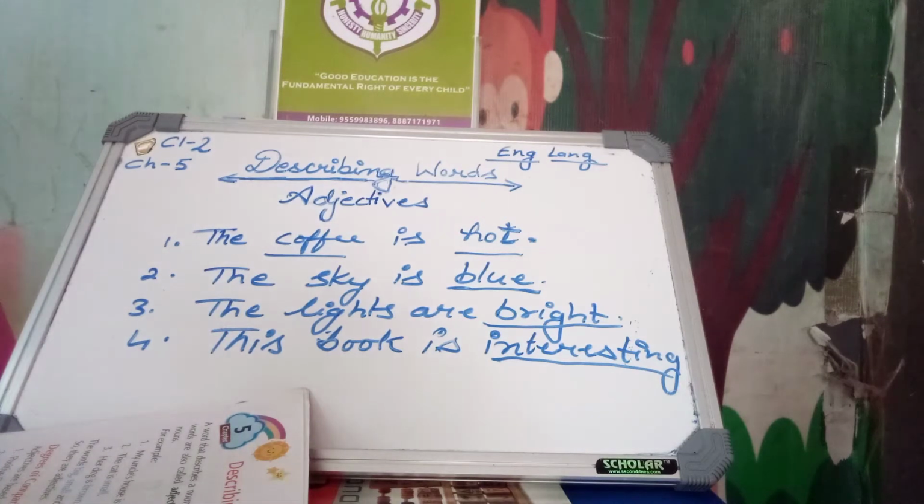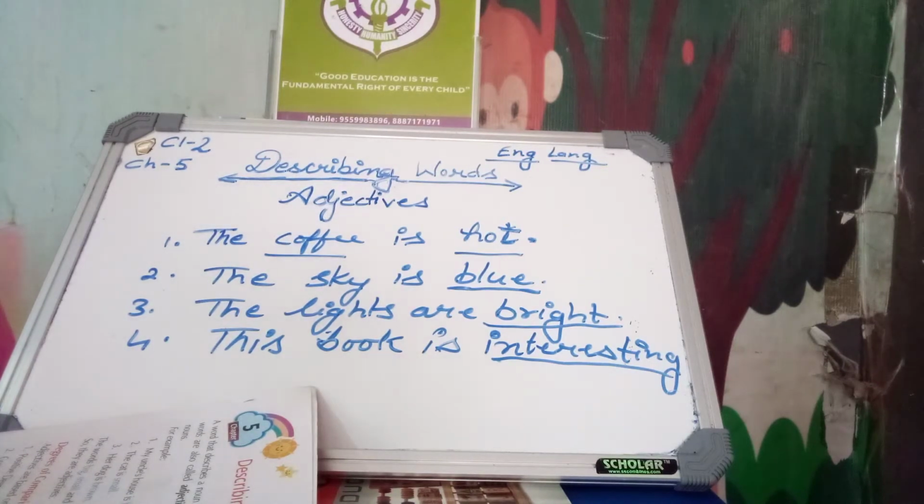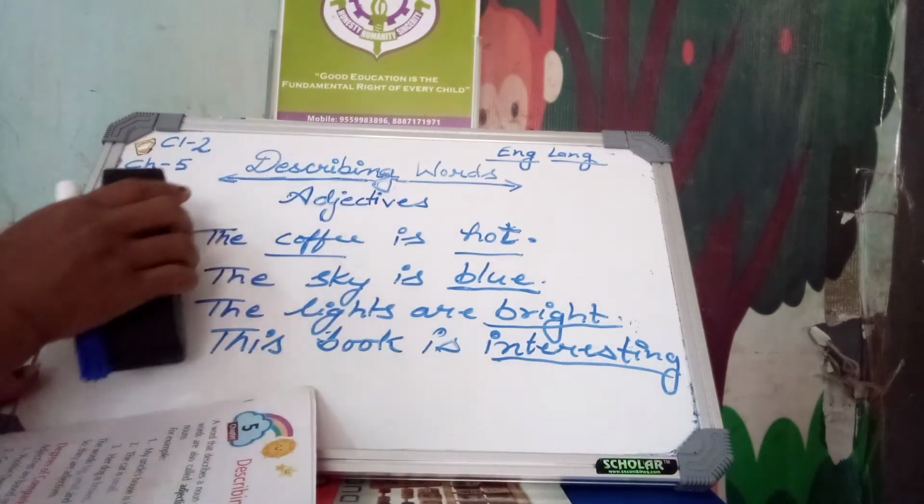And now, degrees of comparison. Adjectives are based on three degrees of comparison: positive degree, comparative degree and superlative degree. Some adjectives are used to compare the quality of a person, animal or thing.